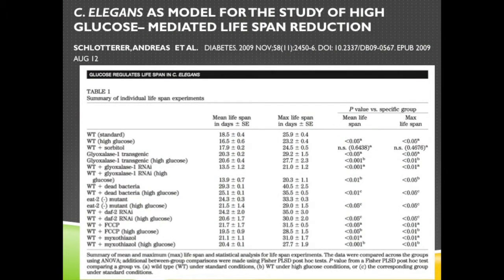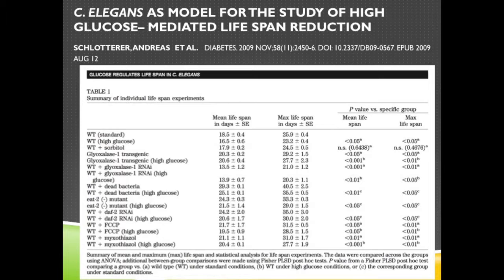Schlotterer 2009 used C. elegans to model glucose toxicity. High glucose was shown to reduce mean lifespan from 18.5 days to 16.5 days, and maximum lifespan from 25.9 days to 23.2 days. The formation of methylglyoxal modified mitochondrial proteins and ROS was significantly increased by high glucose conditions and